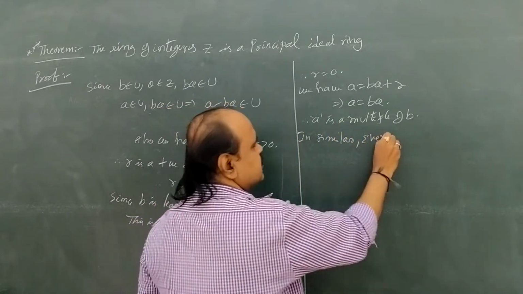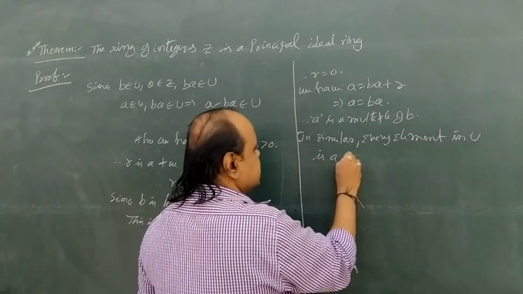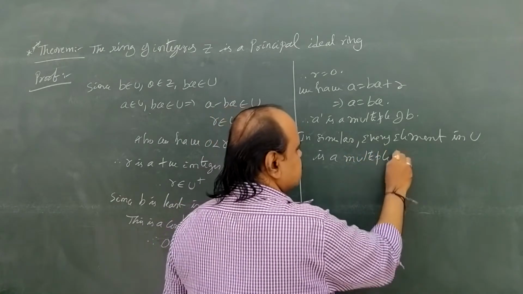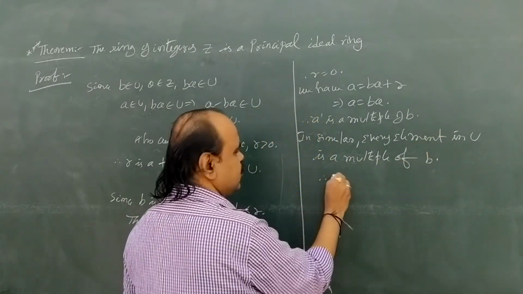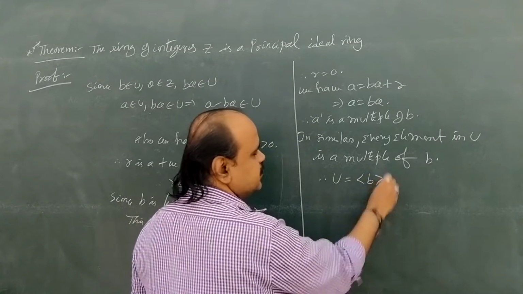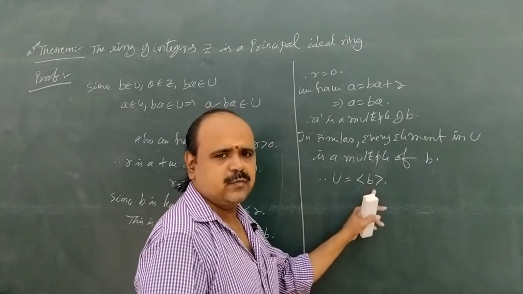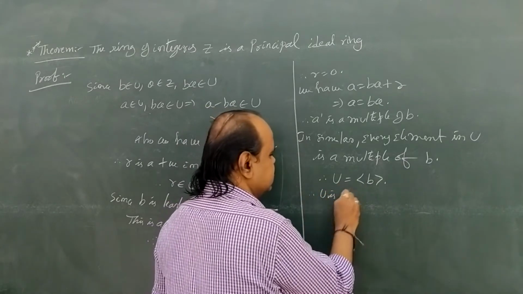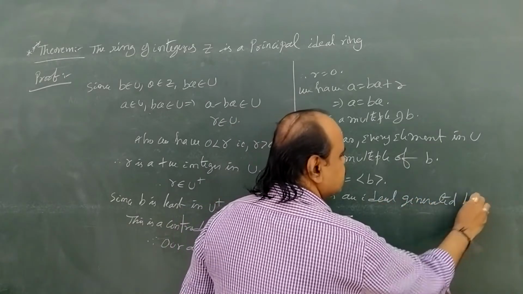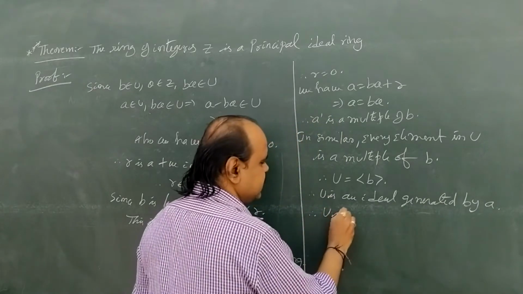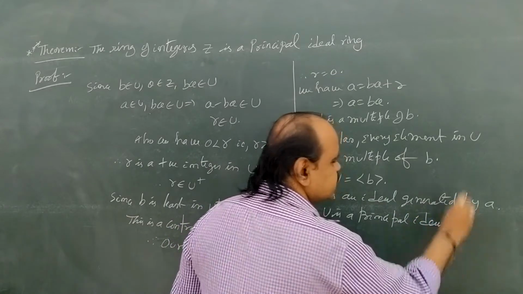Similarly, every element in U is a multiple of small b. Therefore U is generated by small b. So U is an ideal generated by small b. Therefore, U is a principal ideal.